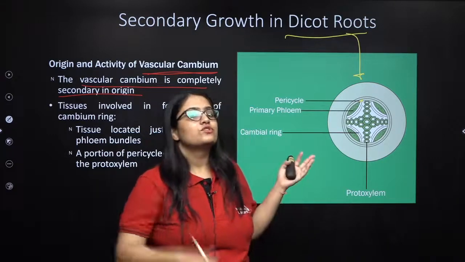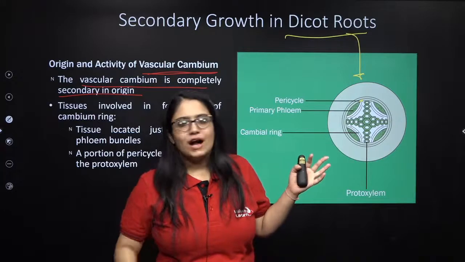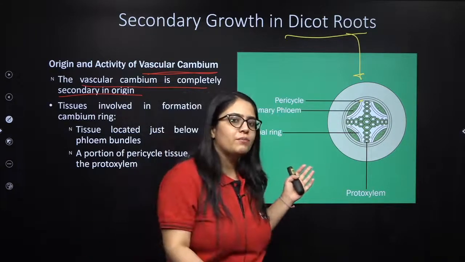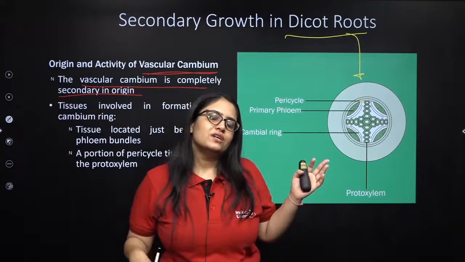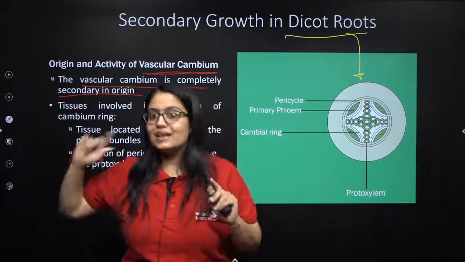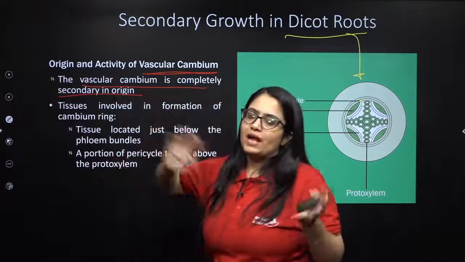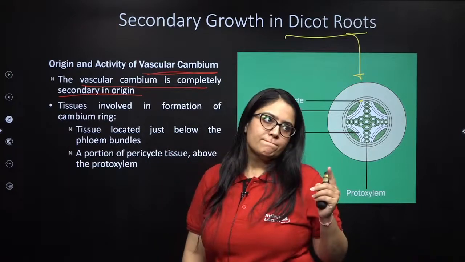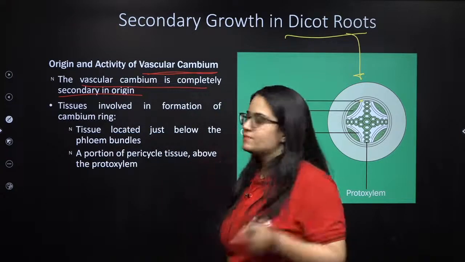This is just opposite to what happened in the dicot stem. Part of the vascular cambium was produced during primary growth, and the rest was produced during the secondary growth, right? So the origin is mixed, primary and secondary, in the case of the vascular cambium of the dicot stem, right?